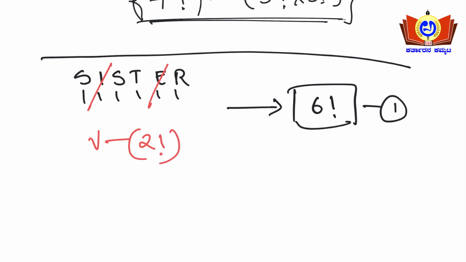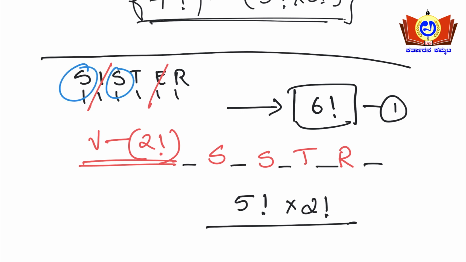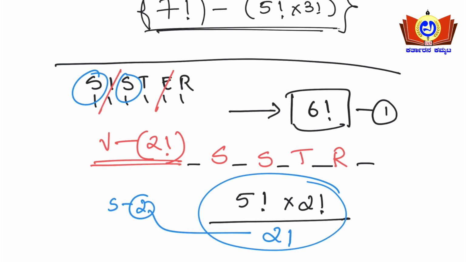Okay, so this is the second point only. What are the remaining letters here? S, S, T, R. So what is the gap here? 1 2 3 4 5. So 5 factorial into 2 factorial, upon, there are repeated letters here, right? This letter S has been repeated twice here, so this will be 2 factorial. This is the condition here.